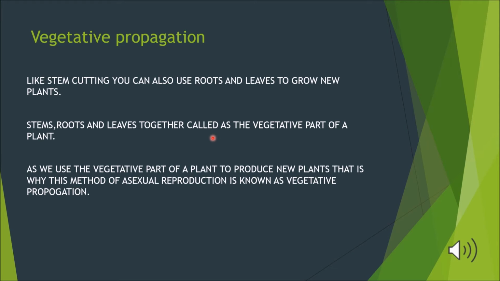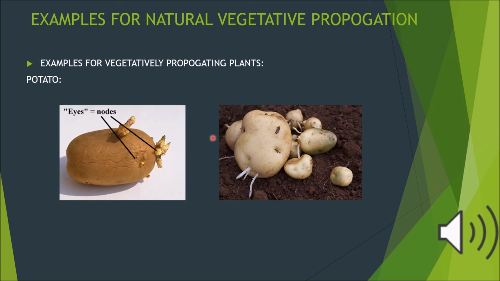That is why this type of reproduction is called vegetative propagation. In contrast, the flowers and fruits are the sexual parts of the plant, so they are used in the sexual reproduction of flowering plants. We call it the sexual reproductive method of plants, which we will talk about later.